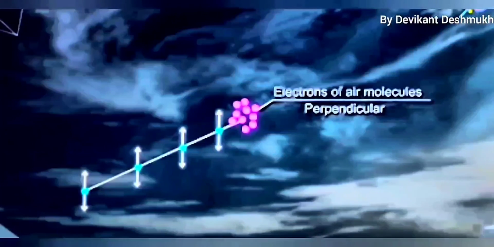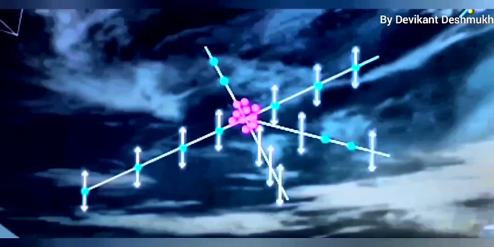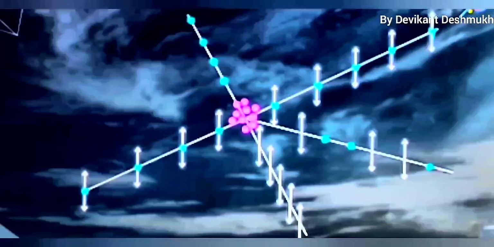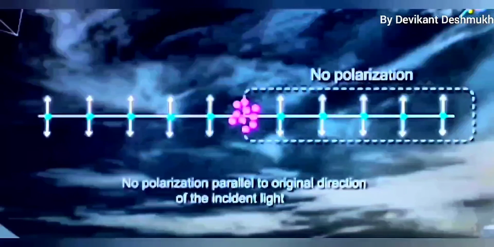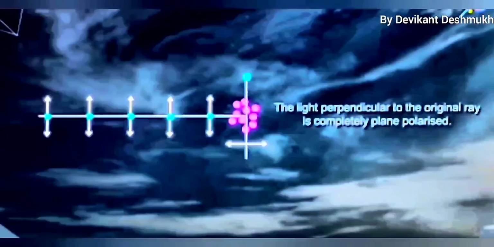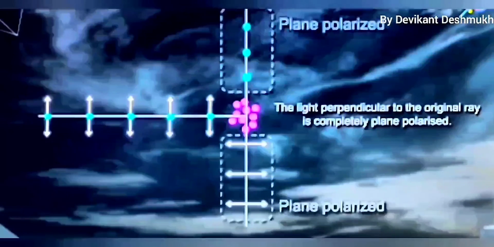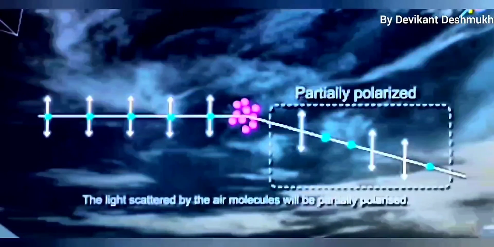This vibrating electron produces radiation which is completely plane polarized in a direction perpendicular to the direction of the ray. Since no polarization parallel to the original direction of incident light takes place, the light perpendicular to the original ray is found to be completely plane polarized. However, in other directions, light scattered by air molecules will be partially polarized.